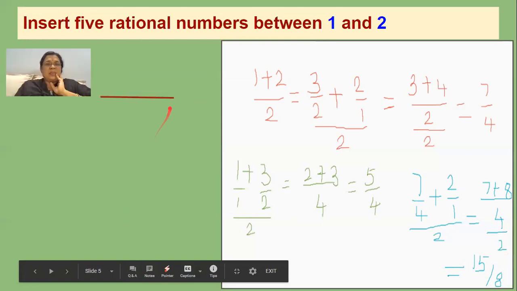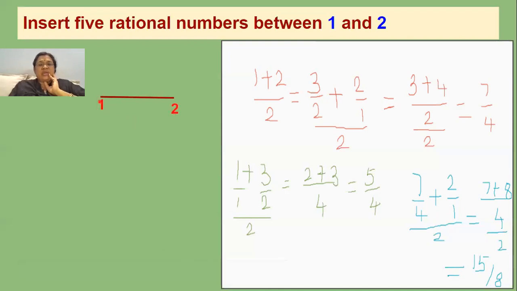See here, this is a number line. 1 and 2 are there on the number line. In between these two numbers, we have to create 5 rational numbers. So how many numbers do we have to insert? 5 rational numbers between 1 and 2. This is the work we have done. Where these numbers lie, I'll show you in a diagrammatic representation.